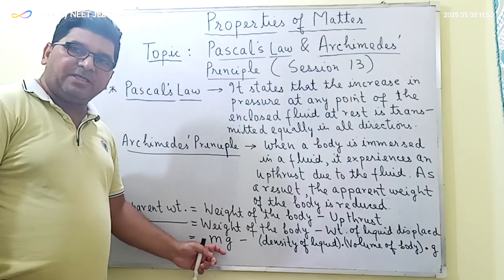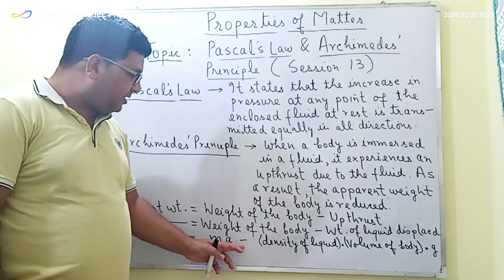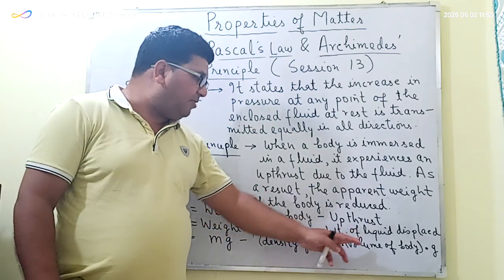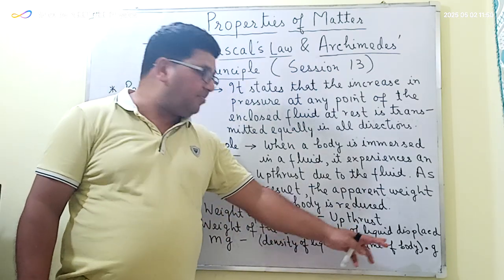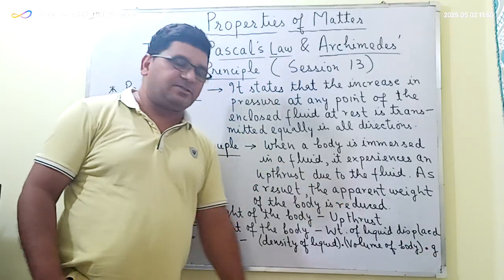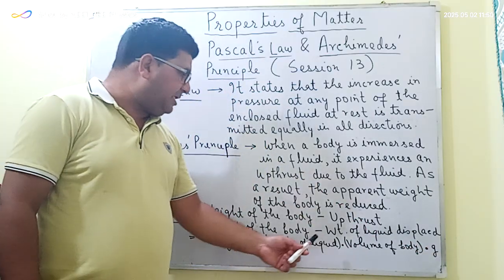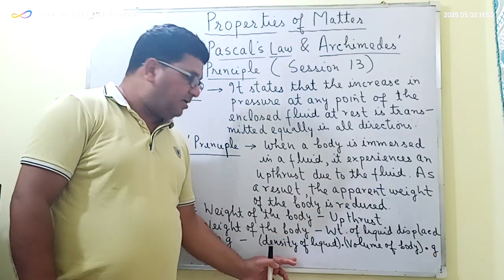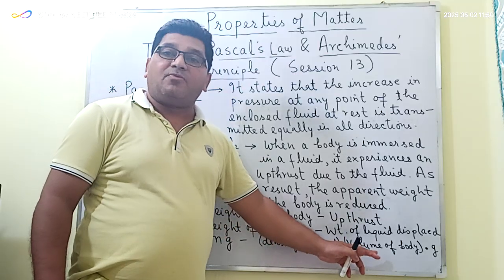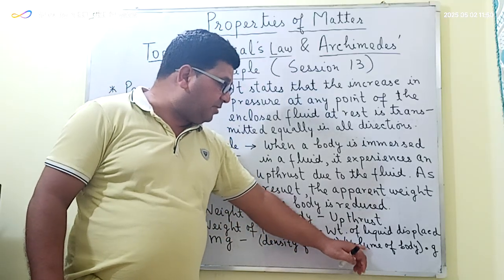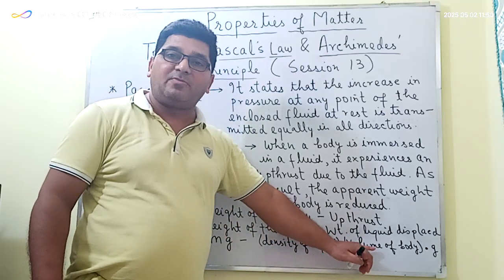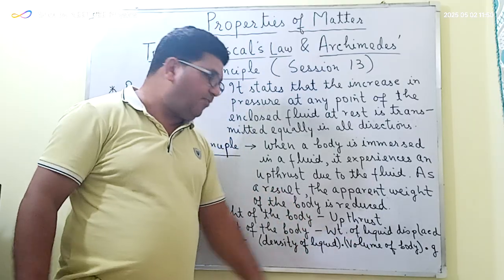M is the mass of the body and g is the acceleration due to gravity, minus now the weight of the liquid, which will be equal to the mass of the liquid multiplied by g, where g is the acceleration due to gravity. So the mass of the liquid will be equal to the density of the liquid multiplied by the volume of the liquid, but the volume of the liquid displaced will be equal to the volume of the body which is immersed in the fluid.